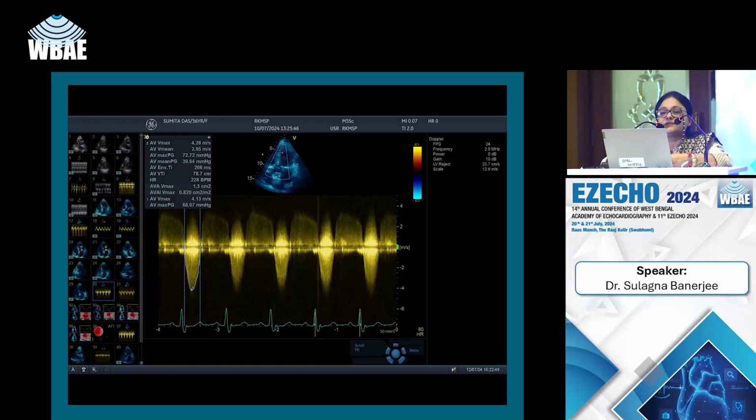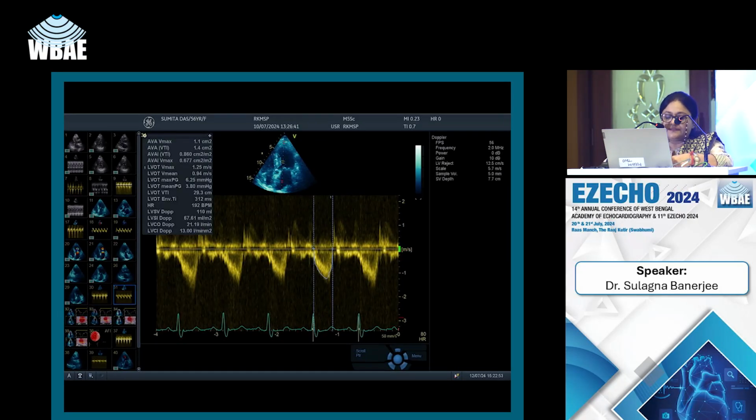The recommendation for stress imaging. Stress imaging has a very high negative predictive value, and a negative stress test is associated with a very low incidence of cardiac events. So the recommendation for stress imaging is before high-risk elective non-cardiac surgeries in patients with poor functional capacity and high likelihood